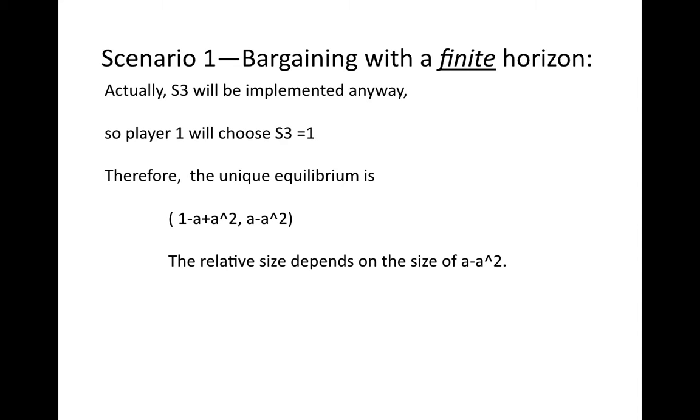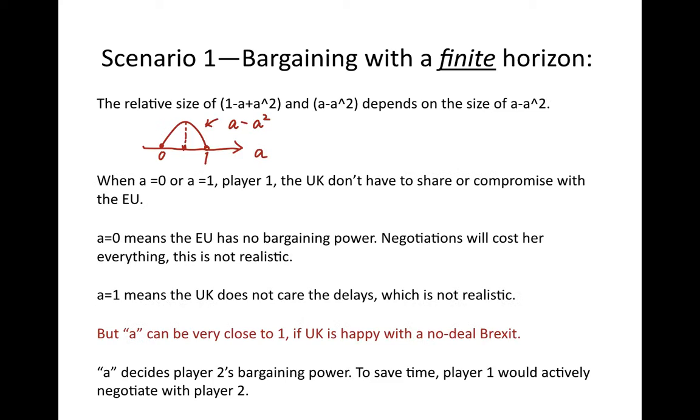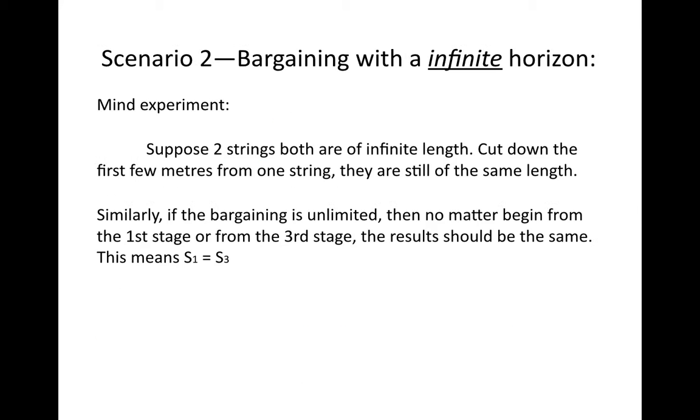The relative size depends on the size of δ minus δ squared. When δ equals 0 or δ equals 1, player 1, the UK, doesn't have to share or compromise with the EU. δ equals 0 means the EU has no bargaining power; negotiations will cost her everything, but this is not realistic. And δ equals 1 means the UK does not care about the delays, which is not realistic. But δ can be very close to 1 if the UK is happy with a no-deal Brexit.